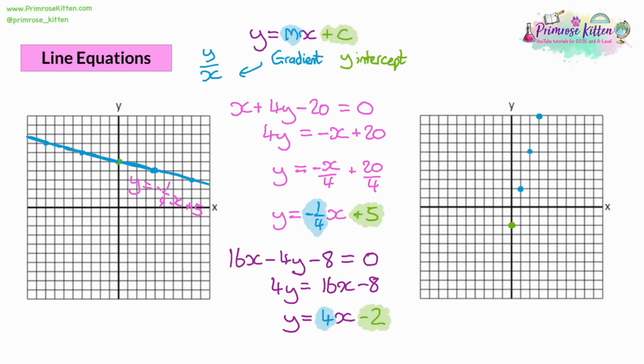And we can do that in the opposite direction as well. And then again, I'm going to sketch the line. You'll do this with a ruler and a pencil, and if it doesn't look straight, rub it out and try it again. But I'm just sketching it just so you can see the process of drawing out a line. So I don't just show you a line that's appeared out of nowhere and you don't know how to draw it. Then we can label the line, and it's y equals 4x minus 2.